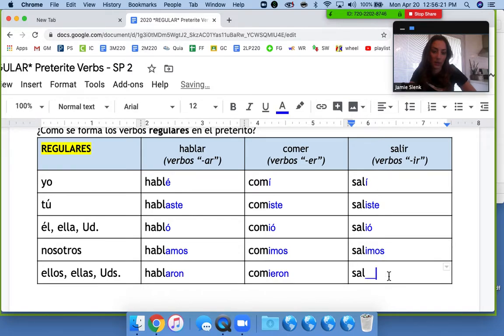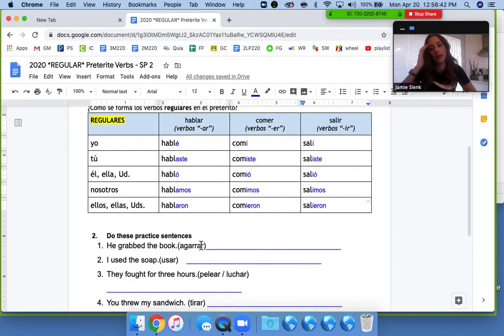Lost my formatting there. Salieron is they or you all left. So these are our endings for regular verbs. What I mean by regular is that it follows the rule. And that rule is you take off the ending and replace it with the endings that we just put in here. So now let's practice a little bit.